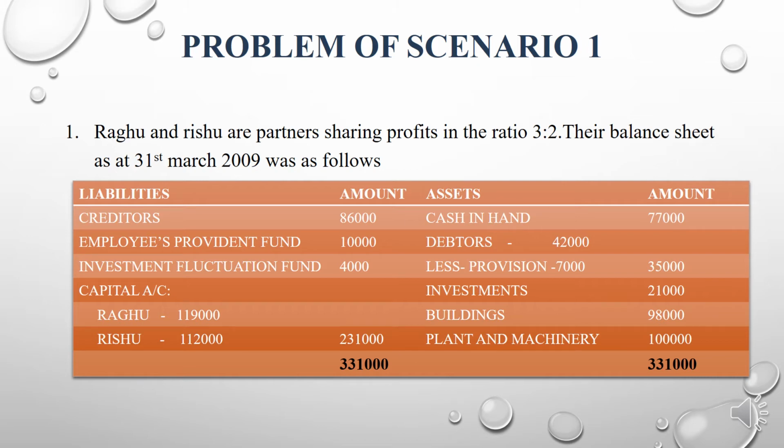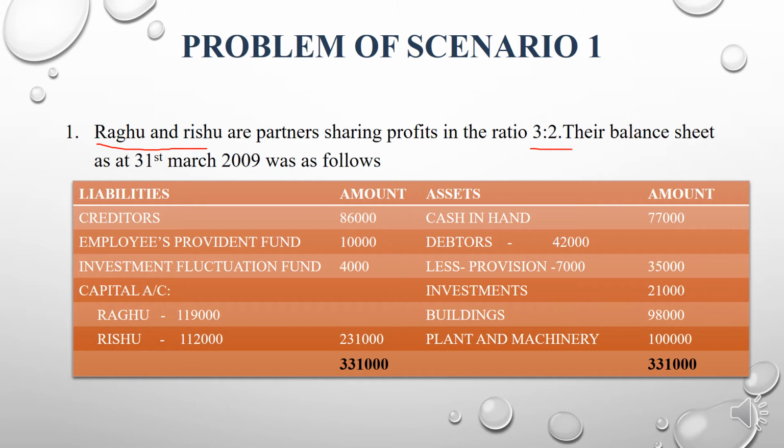Now we are moving to a problem on the first scenario. The first problem is: Regu and Rishu are partners sharing profit in the ratio 3 is to 2. Their profit sharing ratio is 3 is to 2. And below is the balance sheet as at 31st March 2019.